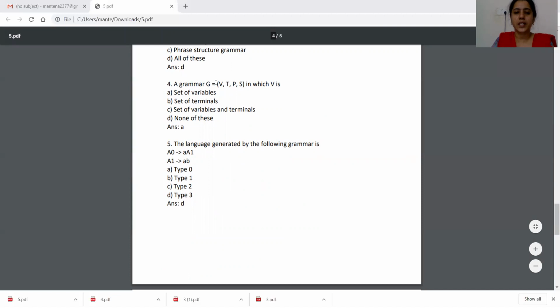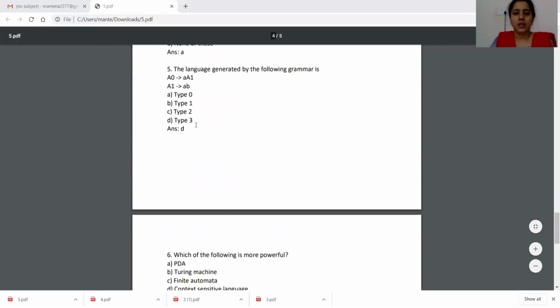Next, in the grammar derivation (V, T, P, S), V is called what? V is the set of variables, and variables here means non-terminals. The language generated by the following grammar is type 0, type 1, type 2, or type 3.